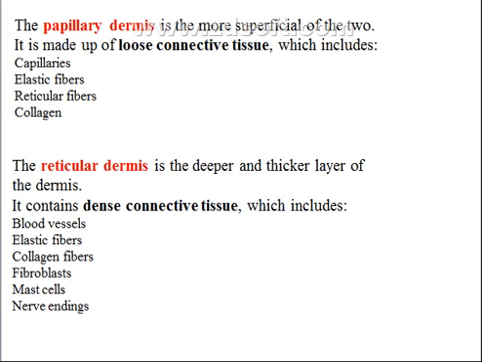The reticular dermis, which is the deeper and thicker layer of the dermis, contains dense connective tissue that includes blood vessels, elastic fibers, collagen fibers, fibroblasts, mast cells, and nerve endings.